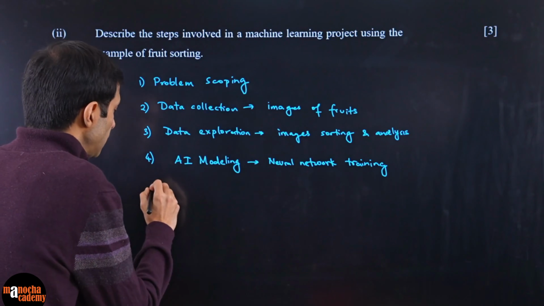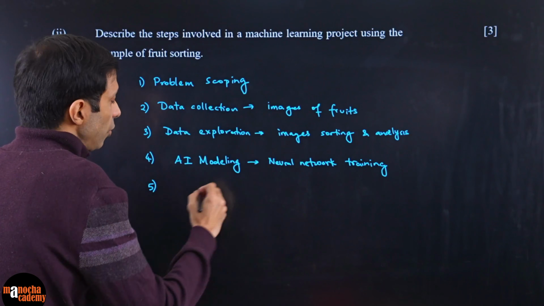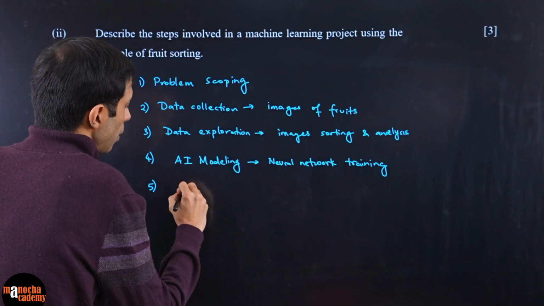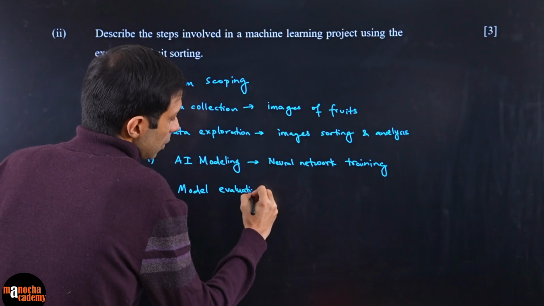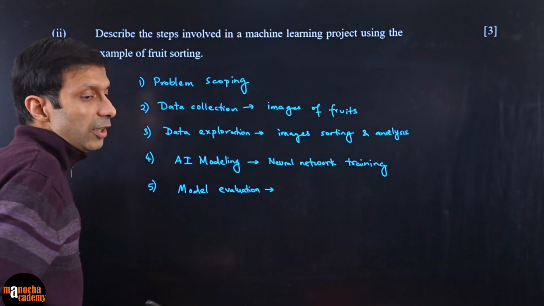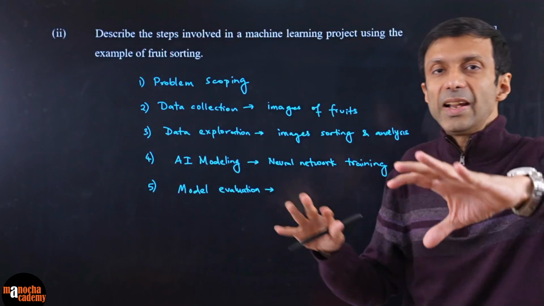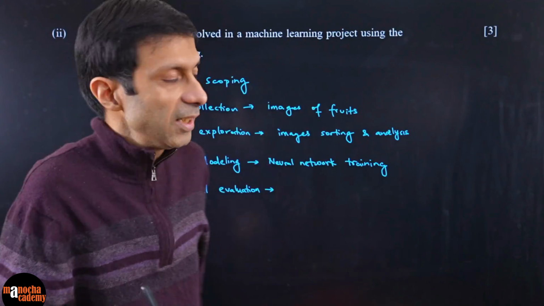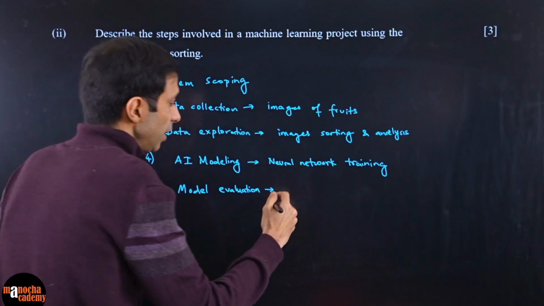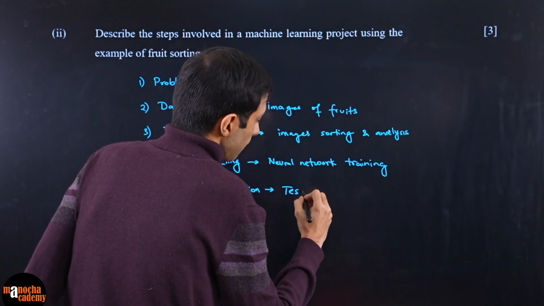And then what will be the next step? You train the model, and then comes model evaluation or testing. This is where you have to be smart. Either you collect some new unseen data, or you separate your data into training and test sets, where the test set is unseen, not used for training. Now you do your testing.